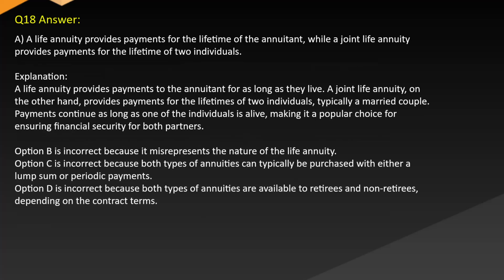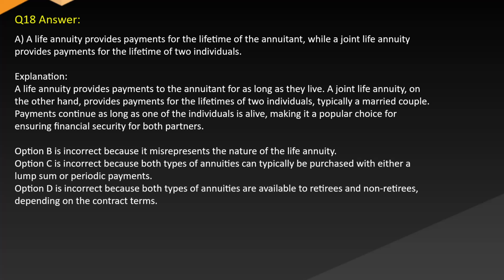Answer A. A life annuity provides payments for the lifetime of the annuitant, while a joint life annuity provides payments for the lifetime of two individuals. Explanation: a life annuity provides payments to the annuitant for as long as they live. A joint life annuity, on the other hand, provides payments for the lifetimes of two individuals, typically a married couple.